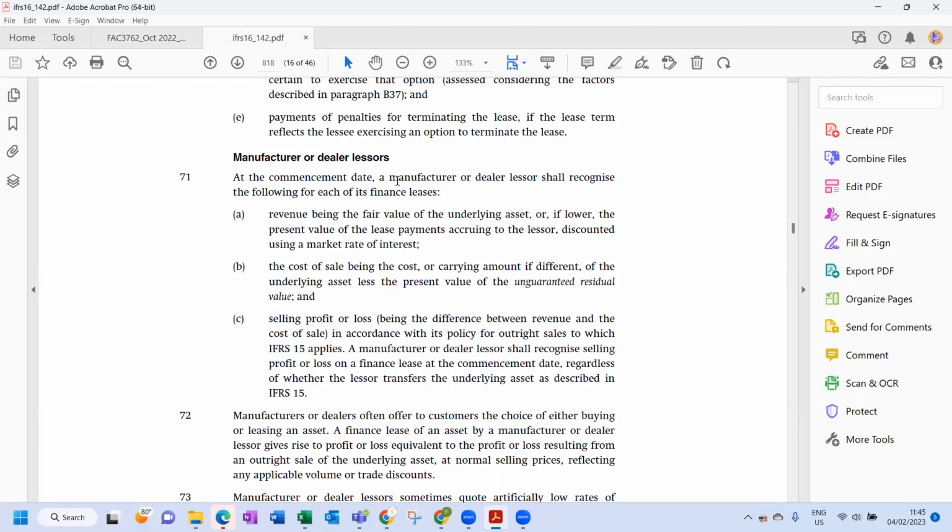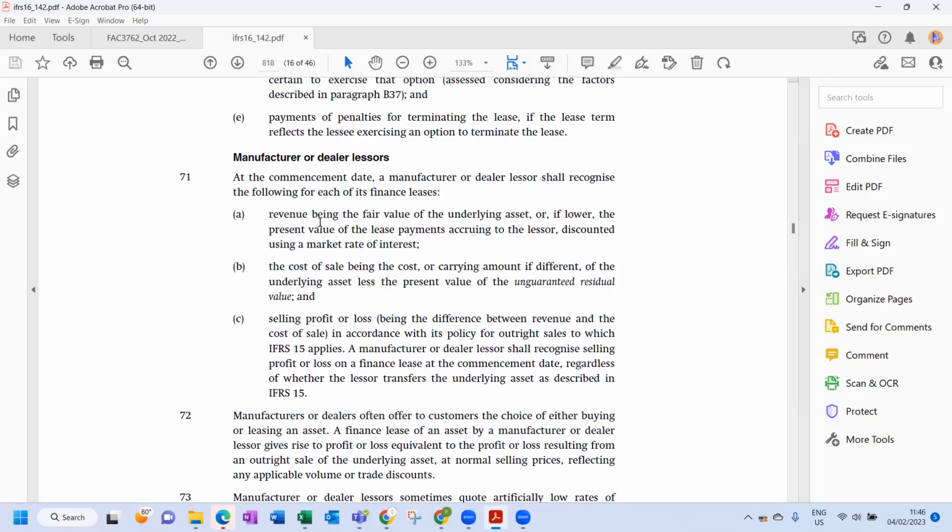Okay, so we have to do a new calculation for the present value of the underlying asset using the market-related rate. So what I'm going to do is copy what we did in number 1, just change the rate. So they're saying, at the commencement date, a manufacturer or dealer lessor shall recognize the following for each of its finance leases.